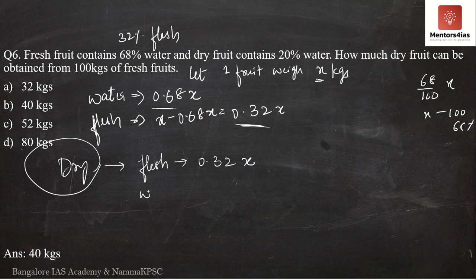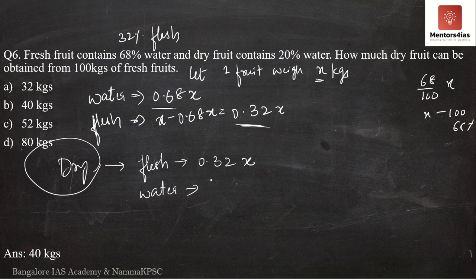If this is the weight of the flesh, what is the weight of the water? This is what we have to determine in order to find out how much dry fruit can be obtained from 100 kgs of fresh fruits. In order to determine how many kgs of dry fruits can be obtained from 100 kgs of fresh fruits, we have to determine the quantity of water present over here. So see here, 0.32x is flesh.